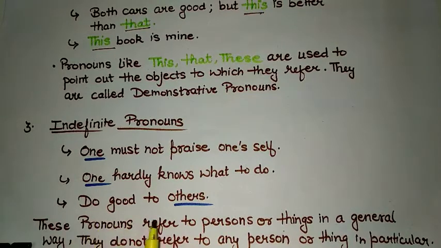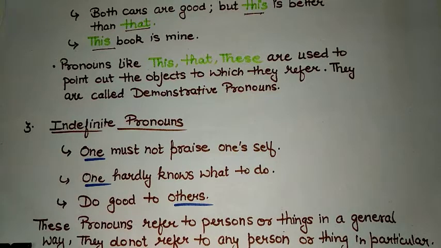Like, do good to others. The thing is the same. We are not pointing out someone particular, but we refer to a general idea. So such pronouns which refer to a person or thing in a general sense are called indefinite pronouns.